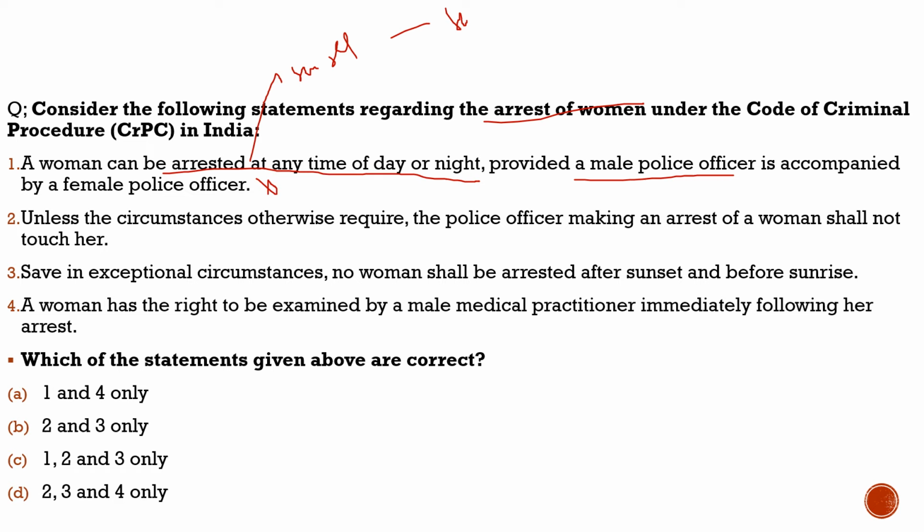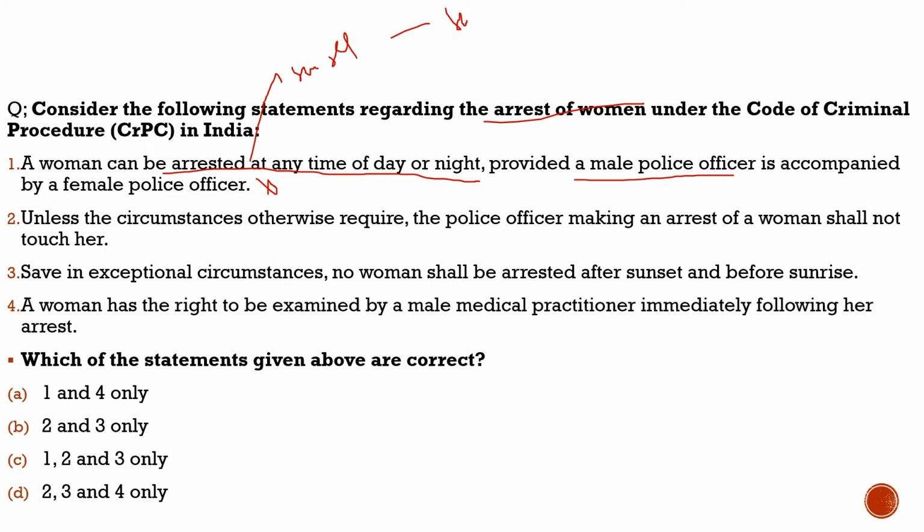Suppose there is no female officer, then the police officer can arrest her but without touching her. And if the conditions are very grave and the woman offender can be very dangerous for security, then they can go for overnight arrests, but they have to take the permission of the magistrate. If the magistrate is not there, then they have to take the permission of higher officials, but due process should be followed. So the first statement is incorrect.